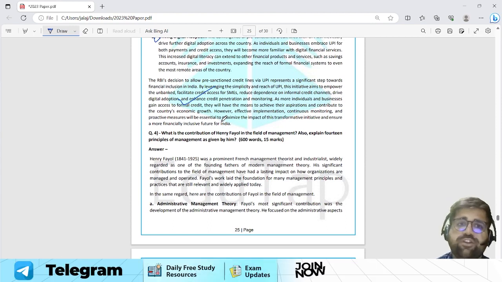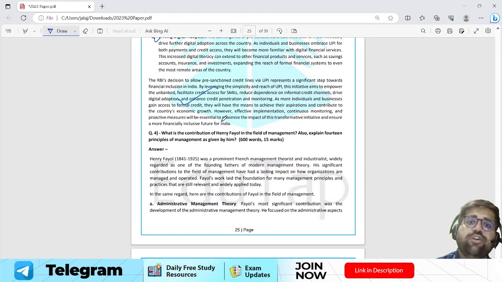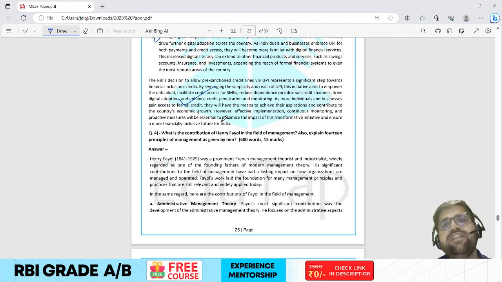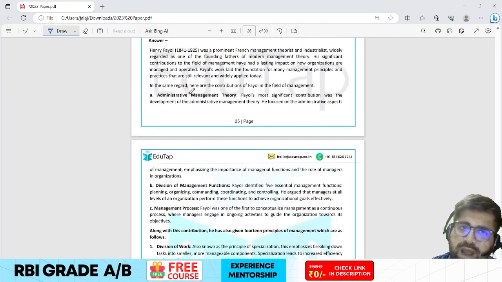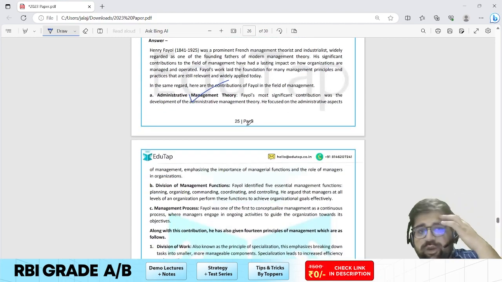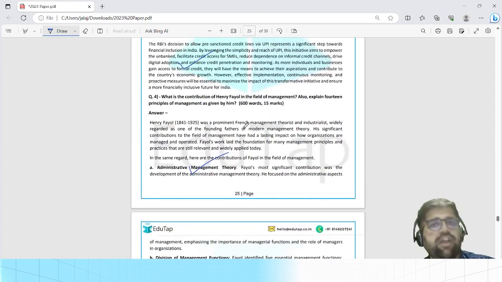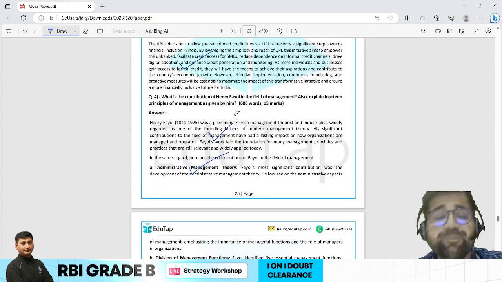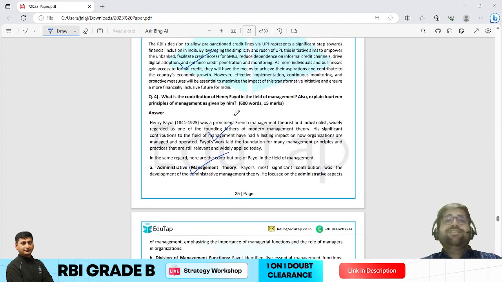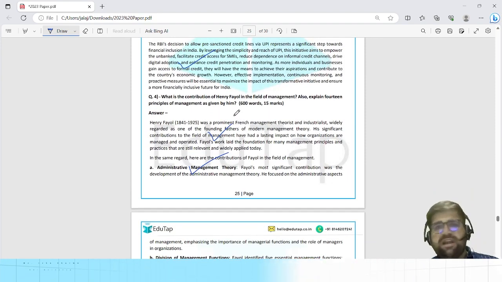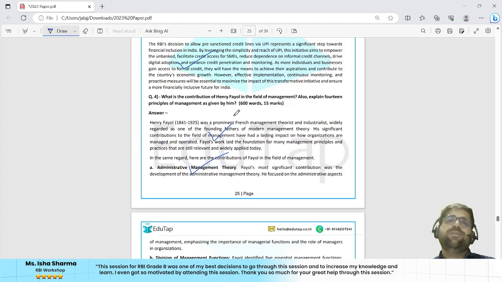Now when it comes to the 15 markers, we have: what is the contribution of Henry Fayol? By contribution we mean the principles only. You have to remember the administrative management theory, how it was introduced by Henry Fayol. This is a very basic question. You could have easily said that Henry Fayol is the father of administrative management. He has given 14 principles of management.